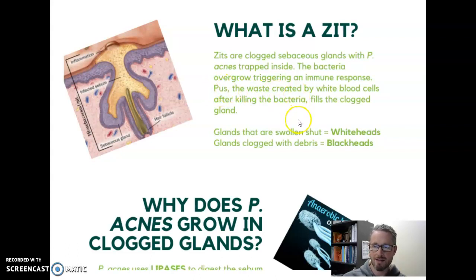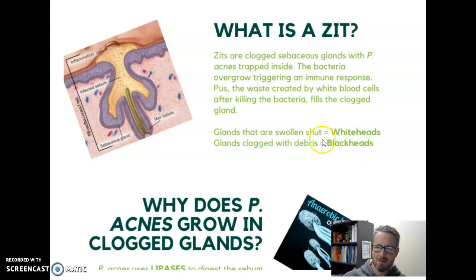Pus is just the waste created by the white blood cells that have just destroyed a bunch of these bacteria. That waste, the pus, gets trapped inside the gland, and we get acne. A skin lesion with some inflammation, full of this pus that can get painful and pop eventually.